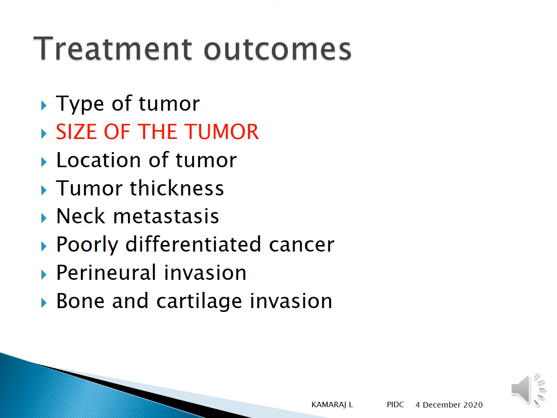The thickness of the tumor, as already I mentioned. Neck metastasis, which is the nodal involvement. The poorly differentiated, the outcome is poor. If there is perineural invasion, then it is poor, and check for bone and cartilage invasion.